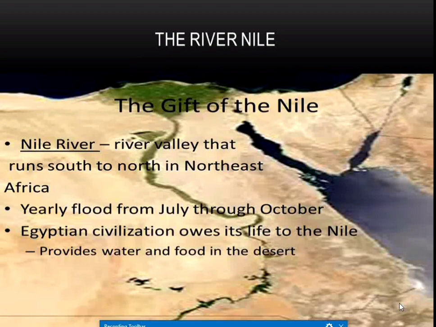So Egyptian civilization owes its life to the Nile. It provides water and food in the desert. You already know almost all the civilizations flourished near the river valleys. In the same way, even Egyptian civilization flourished in the river valley of the Nile.